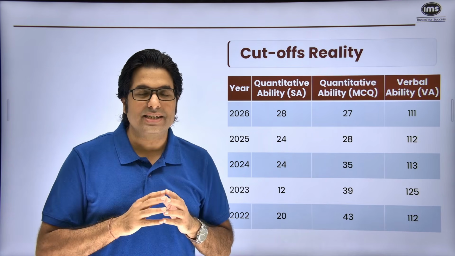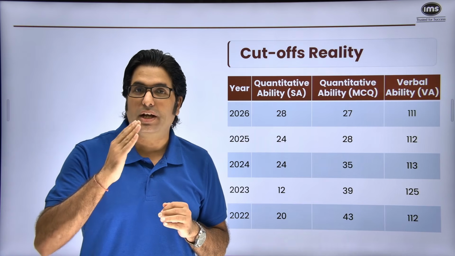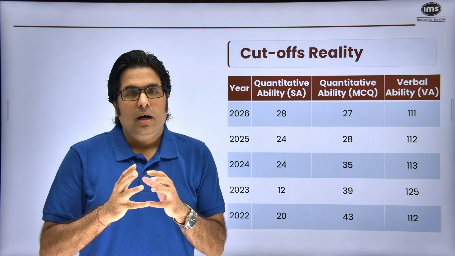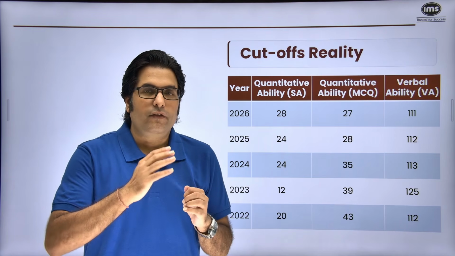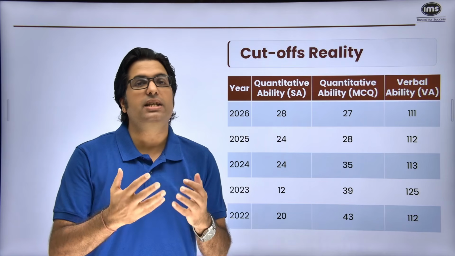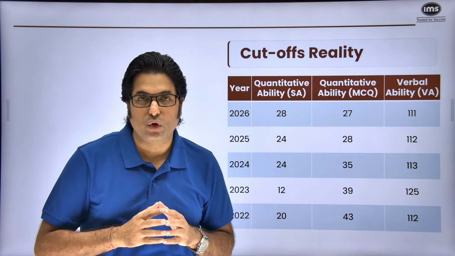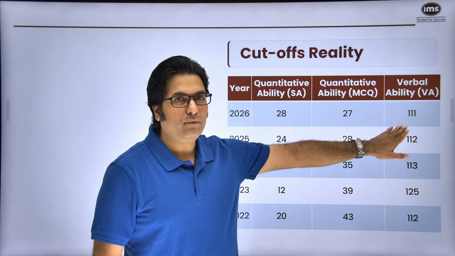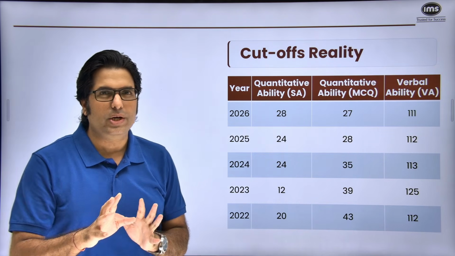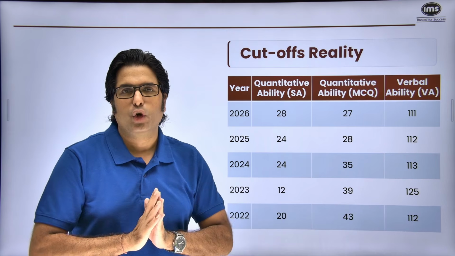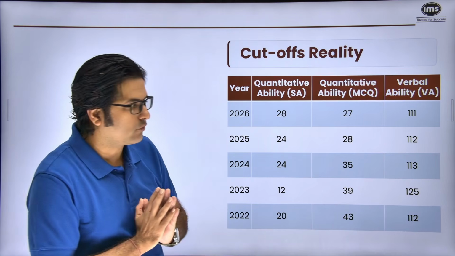But a good thing here is that there are a lot of questions based on grammar, vocabulary, idioms and phrases, where a fixed amount of set pattern and structured based preparation can tremendously help you get a fantastic score in this particular section. So understand that you'll have to attempt somewhere around 35 odd questions to get maybe 31 right, 4 wrong, something on those lines, to be able to comfortably clear the cutoffs for the VA section.